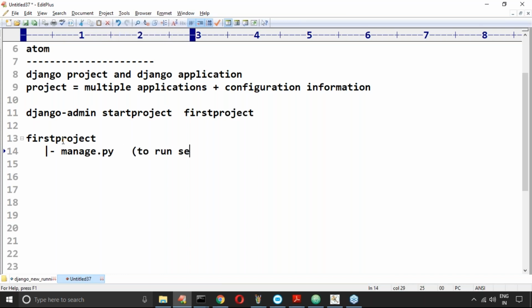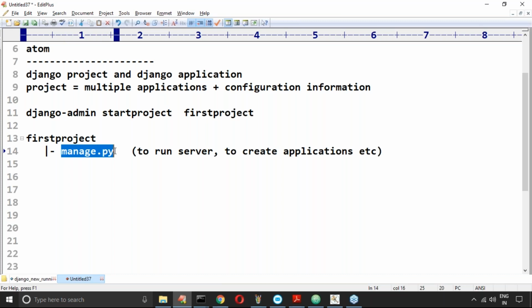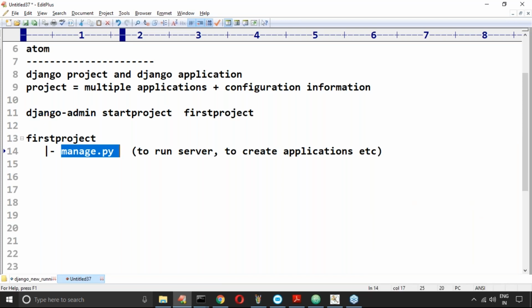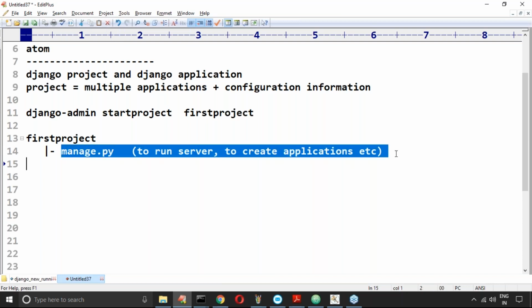To run the server, to create applications, etc. Observe there. So what is the name of this one? manage.py. The name itself says the purpose: it is to manage this project. To manage this project, one special file is provided by Django. That special file is manage.py.